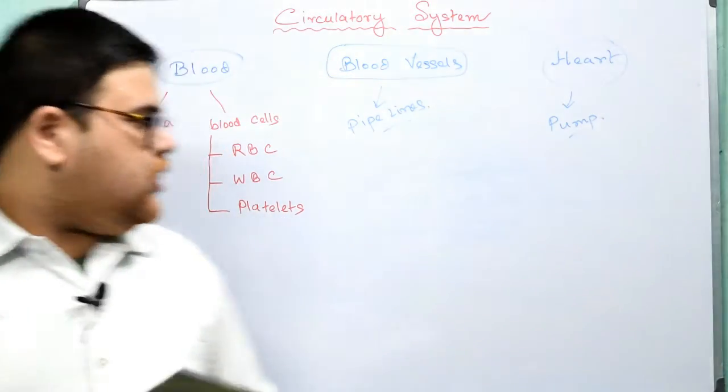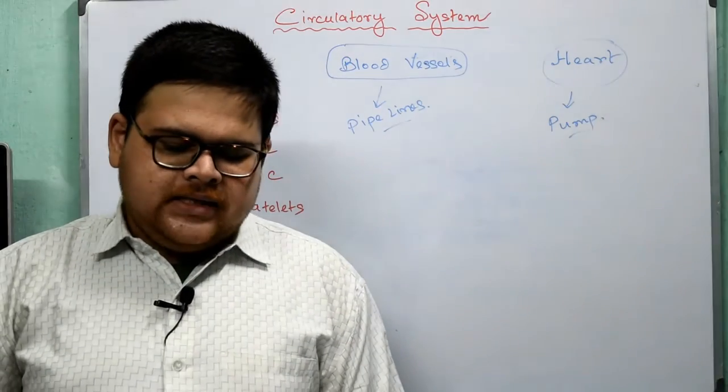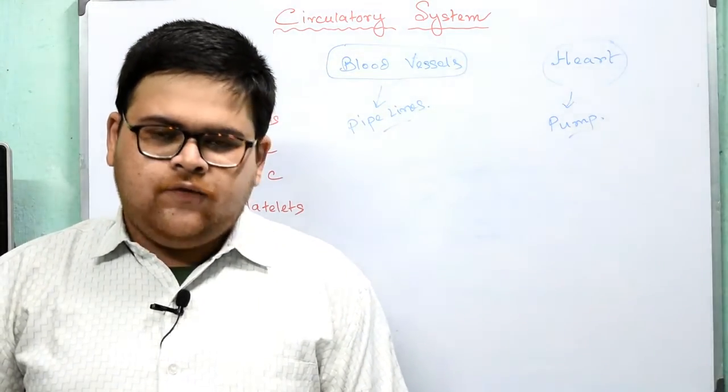Blood cells. See, now we are coming to the blood cells. What are they? These are cellular components of the blood that float in the plasma.